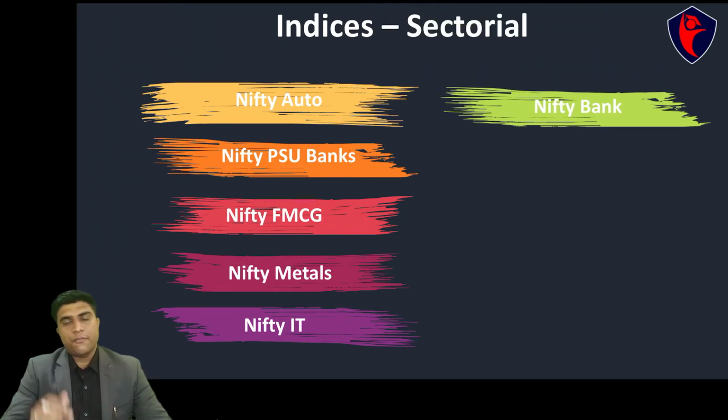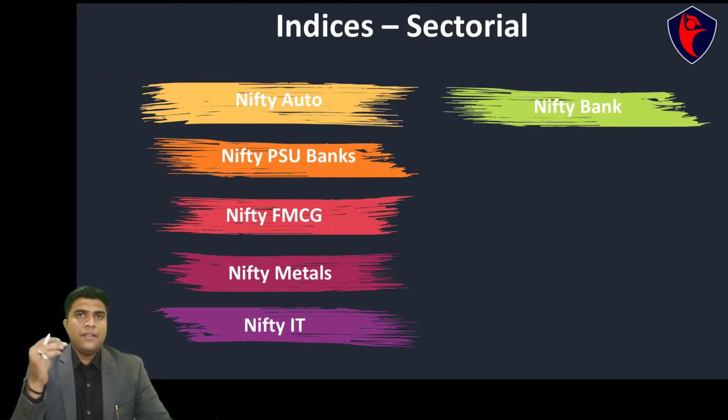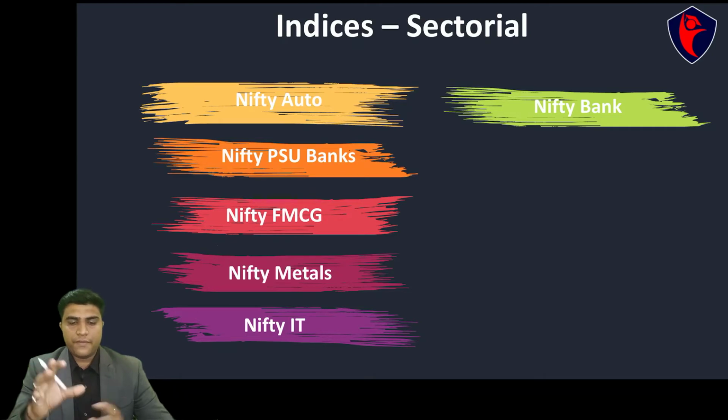Then Nifty Bank. Now friends, I'll just emphasize on this one. There are 3 major indices in India which are tracked. One is Sensex, the other is Nifty, and the third one is Nifty Bank. Now Nifty Bank consists of some of the top premier banks of our country. We'll check how these indices are made and what the constituents of this index are. We'll check this in the video.